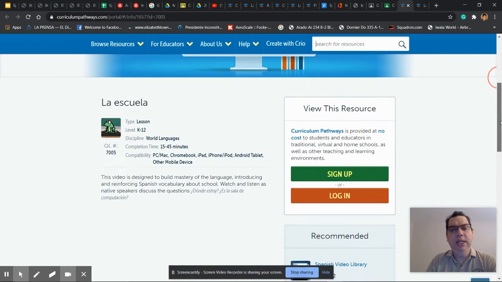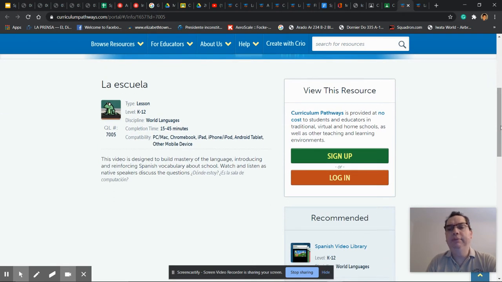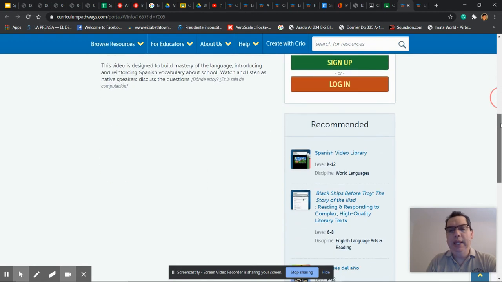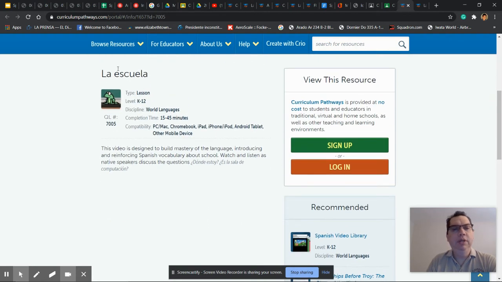You see here that it says La Escuela. Now, you might need to create an account here. So you type, sign up or login. You only need to create an account here.